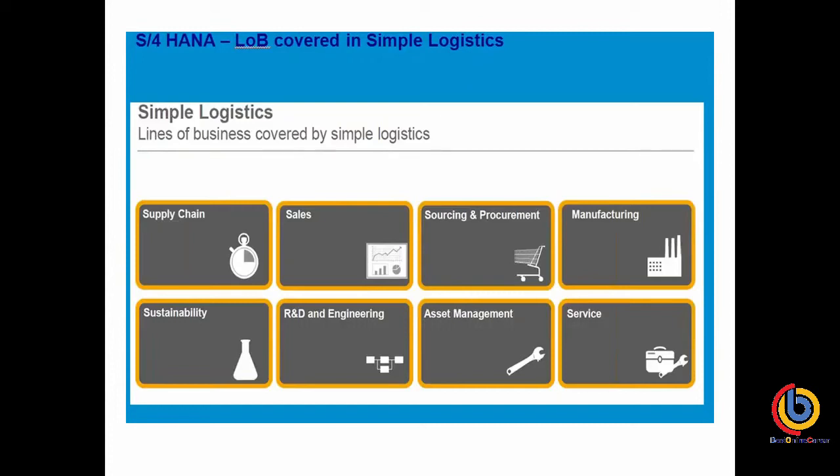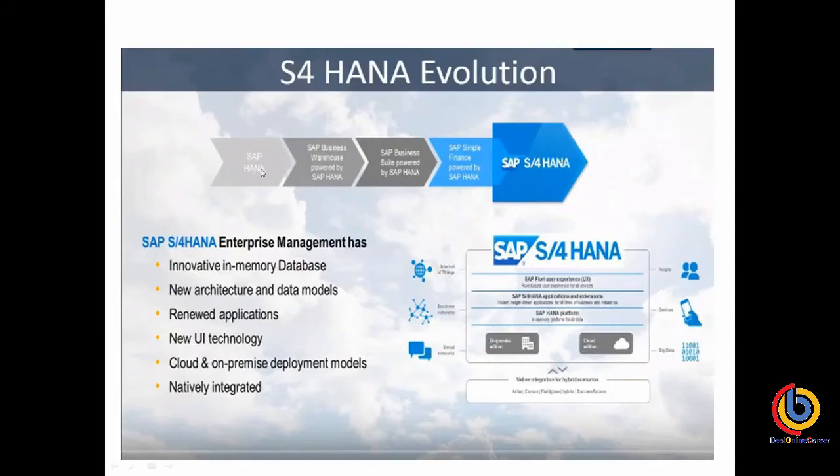Okay, so this is the S/4HANA evolution. Here it's not mentioned the year, but SAP HANA came in 2011, early 2011. Then the first module that came powered by SAP HANA is the Business Warehouse.